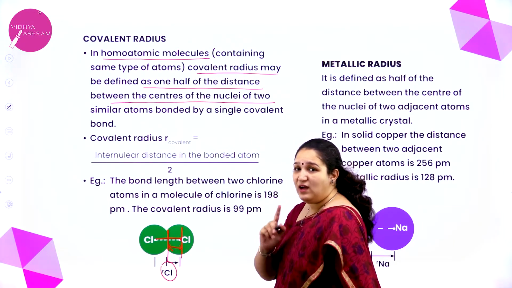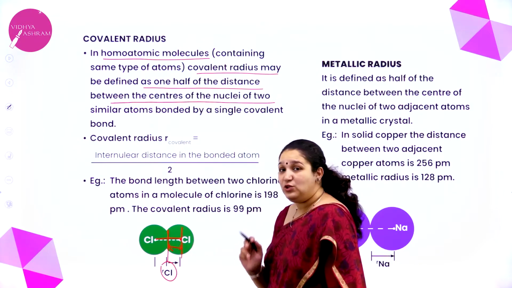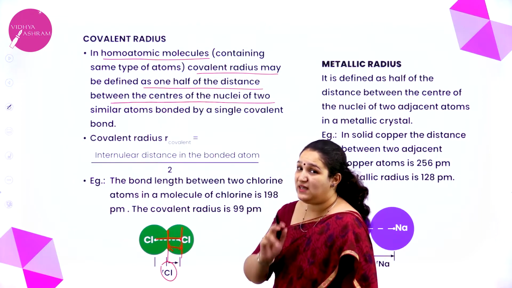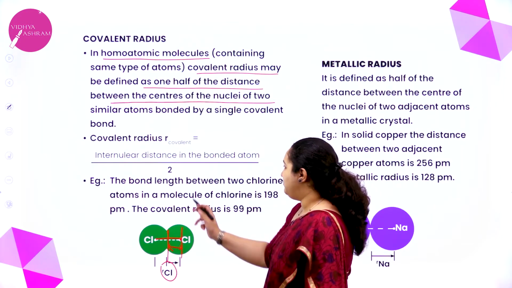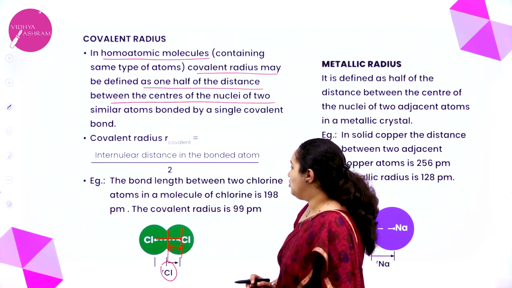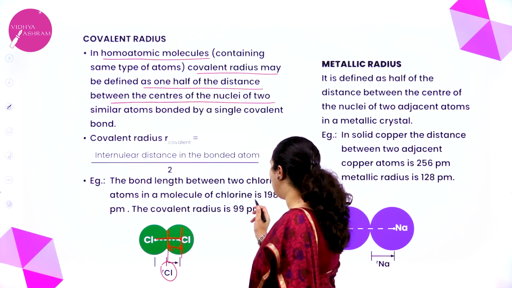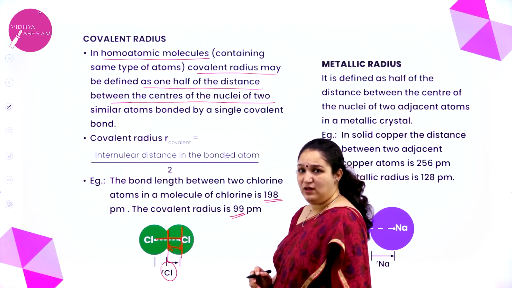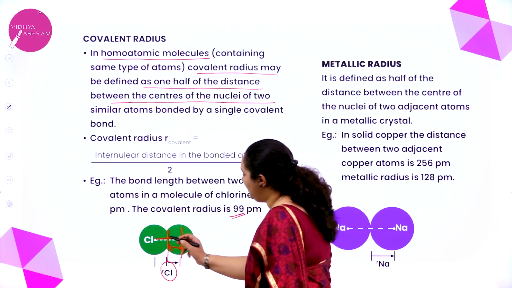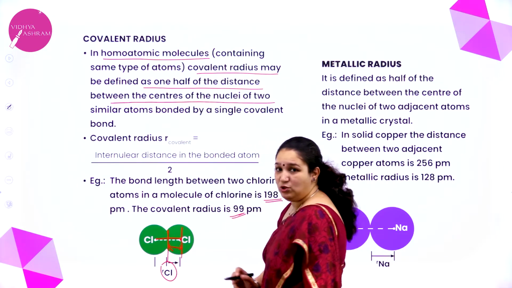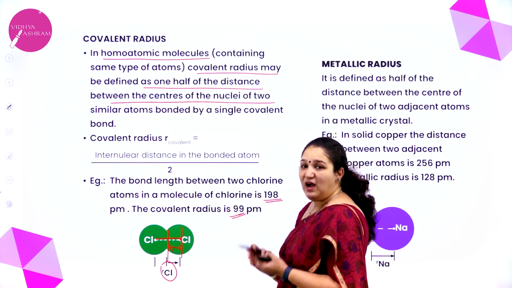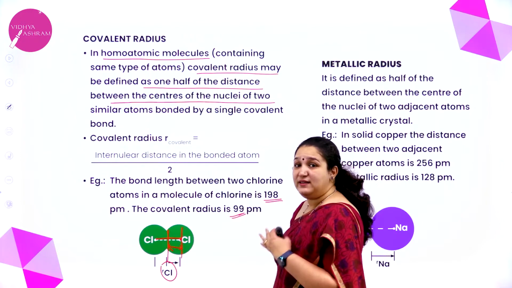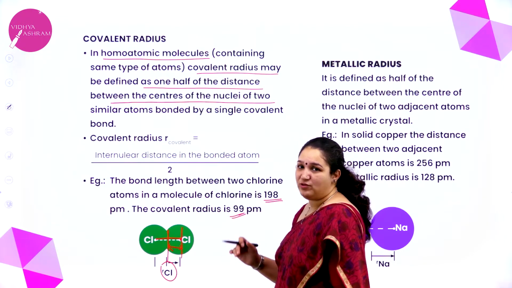So it is 1/2 of the distance between the nuclei of the same atoms bonded with a single bond. For example, the bond length between the two chlorine atoms in a molecule of chlorine is 198 picometer and the covalent radius is 99. Now what is this bond length? Bond length is the distance between the two nuclei. Half of the bond length is the radius of that atom. Is it clear? That is how you calculate the radius of an atom.